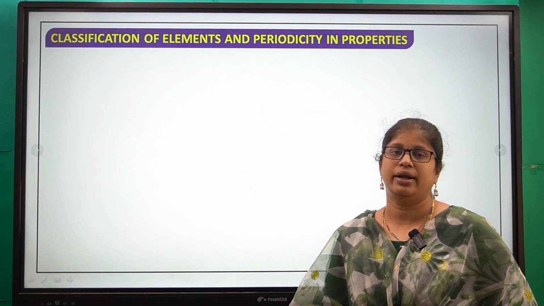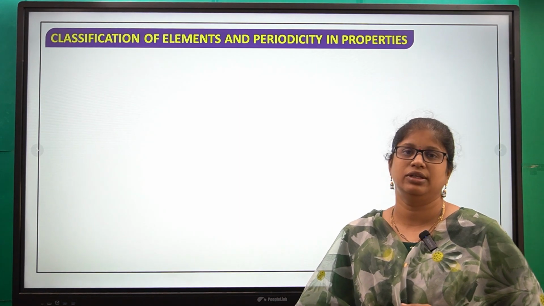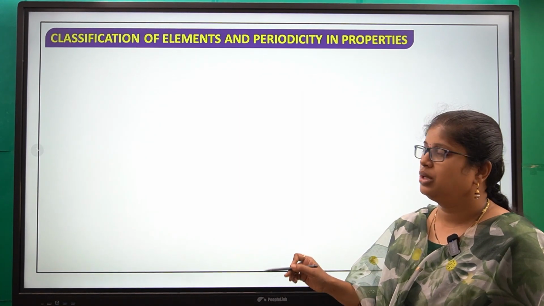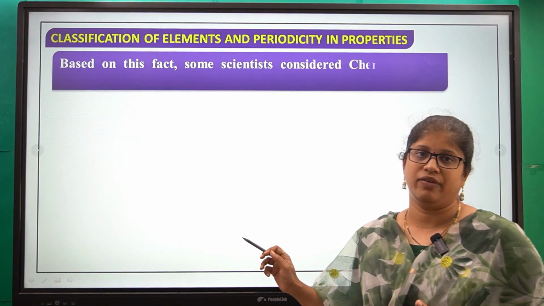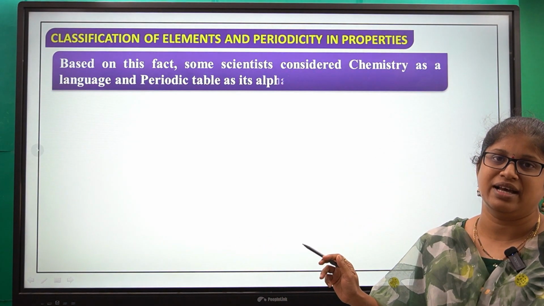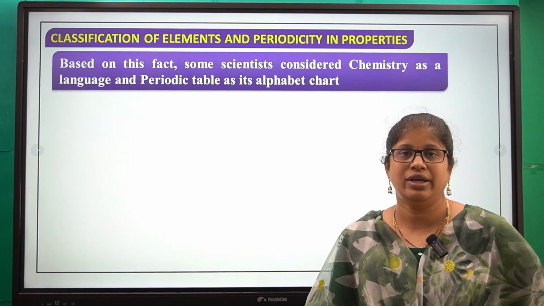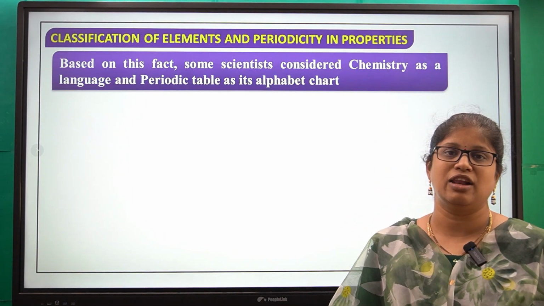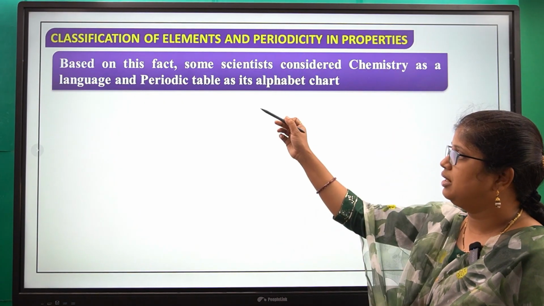Not only Telugu and English, if you want to learn any new thing, we have to start with the basic form. Here also, scientists thought of chemistry as a language, and they said that to learn this language we require an alphabet. So what is the alphabet of chemistry? That is the elements.